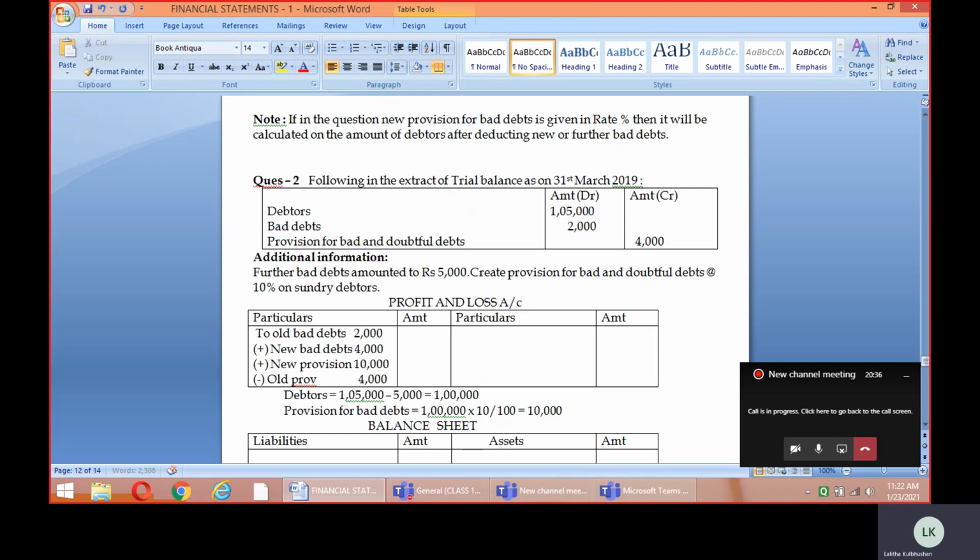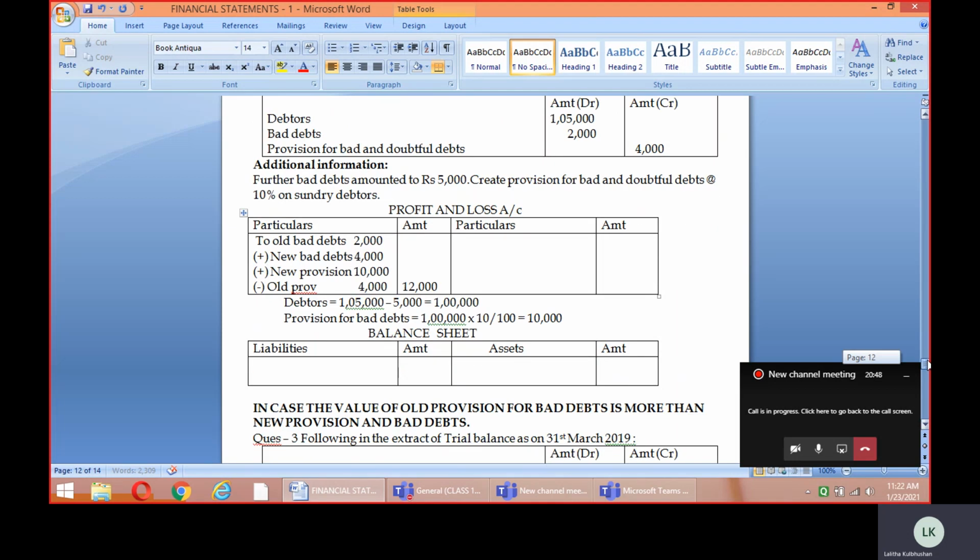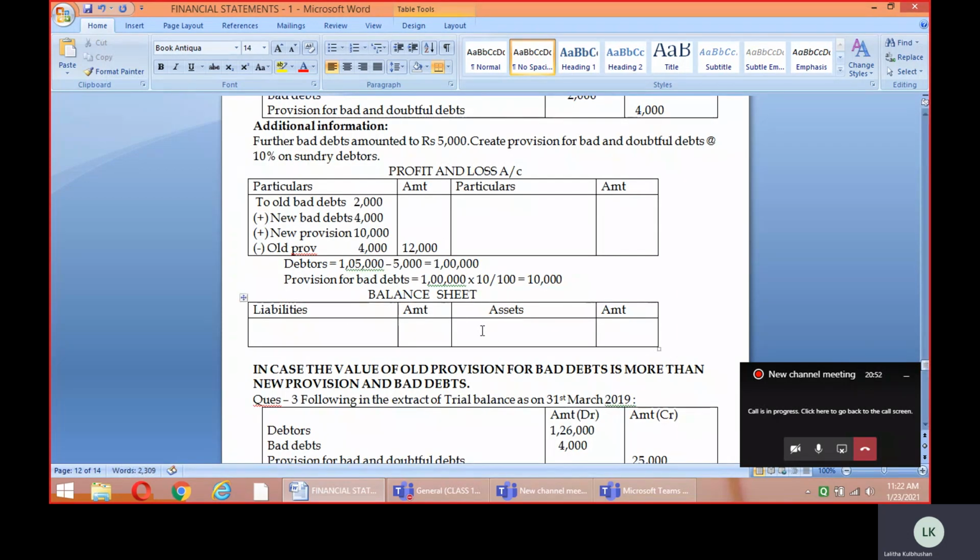So therefore it's going to be here, that is 2,000 plus 4,000 plus 10,000, 16,000 minus 4,000. So in the outer column, how much will we be showing? 12,000. Okay, in the outer column the amount will be shown as 12,000.